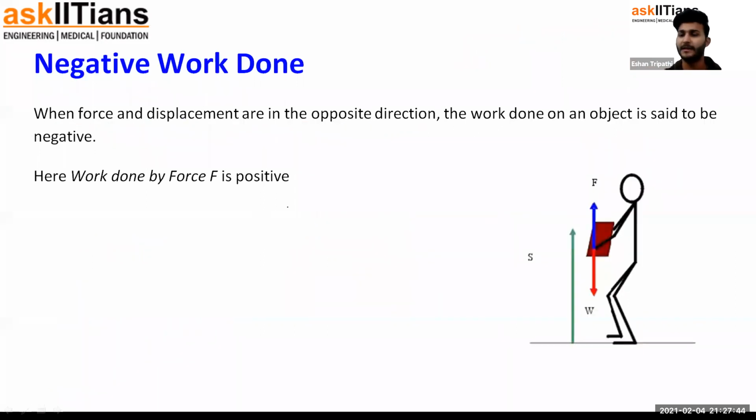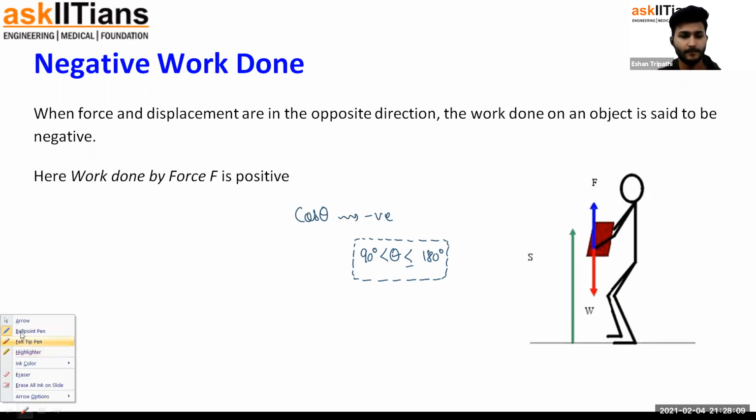And similarly, there can be negative work done also. You can imagine that. Because cos theta is negative for theta being from 90 degree to 180 degree. If the angle is obtuse between force and displacement, then it's going to be negative work done. Let us see how that can be. You can pick up this example.